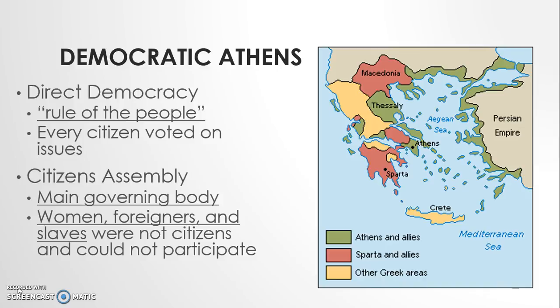Athens is another city-state from Greece that was really different from the Spartans. In fact, they were terrible enemies. They had a different form of government, a direct democracy, and democracy means rule of the people. Every citizen in Greece voted on all the issues and participated in their government. It was their responsibility. They had a citizens' assembly, which is the main governing body of Athens, and women, foreigners, and slaves were not considered citizens and could not participate in their government. You will also learn more about Athens in the activity during class.